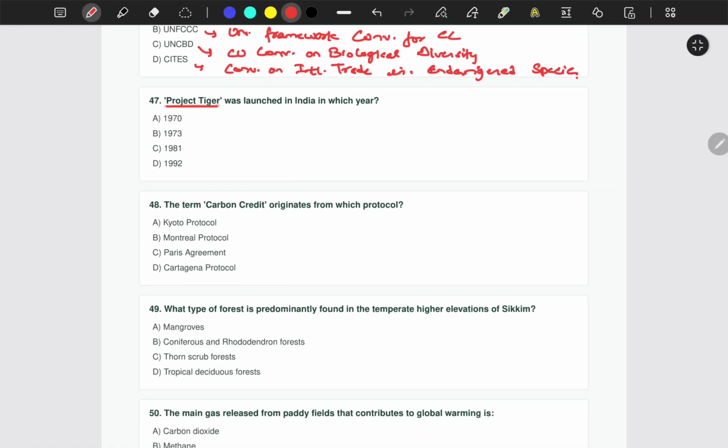Project Tiger was launched in India in which year? 1970, 1973, 1981 or 1992? The correct answer is 1973. See, for example, the Wildlife Protection Act was enacted in 1972. So in the very next year, Project Tiger was implemented in 1973. If you remember this way, you can remember the dates of both easily.